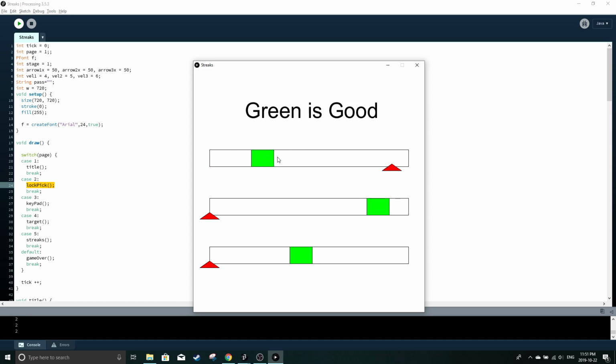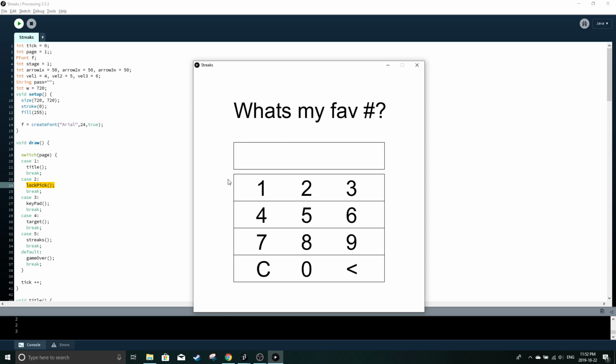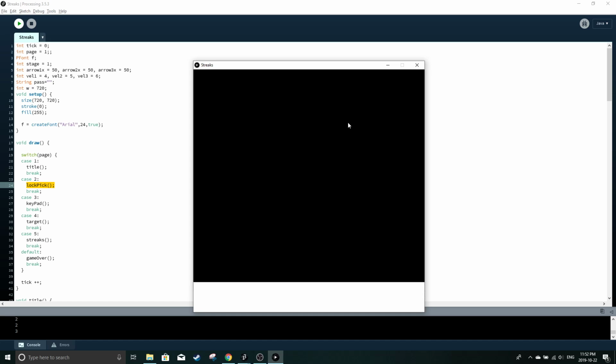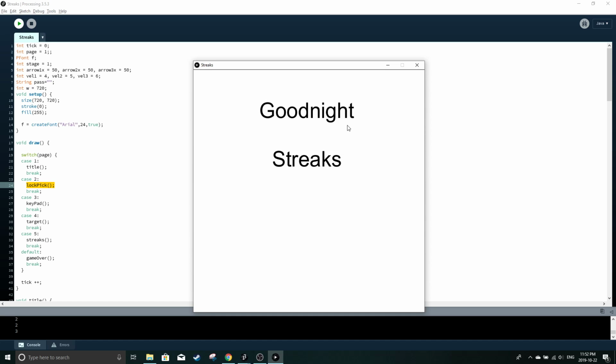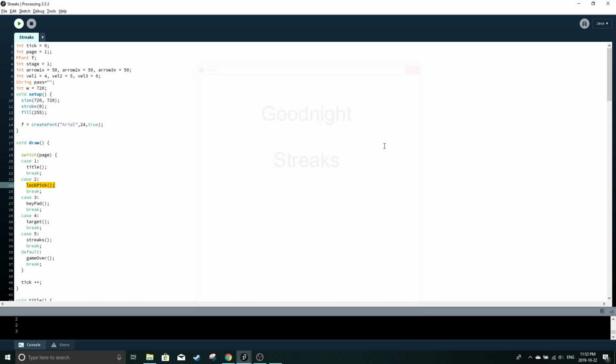So Processing is a visual-oriented programming language, so I thought, okay, might as well make games. So this is a variation on the lock picking minigame from BioShock 2. I thought, hey, it would be cool if you just click in the green spot. They get progressively faster over time. If you click on the white spot, nothing happens, but that favorite number, 456, and then it just says good night streaks. Again, this was the first program I made in Processing, and I was more or less just learning syntax and everything, and I'm like, hey, I'll just write a streaks message and send that.